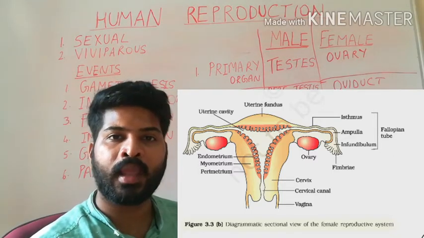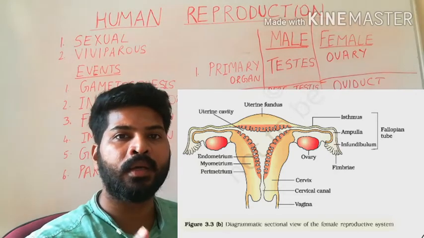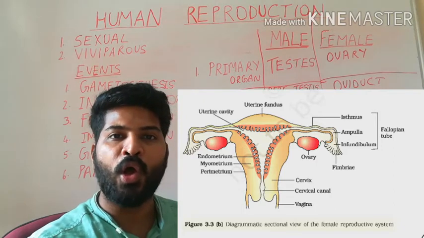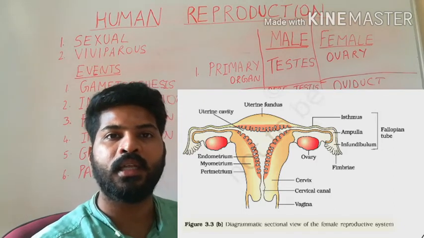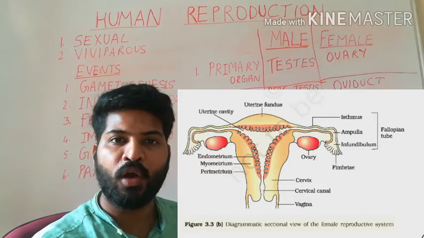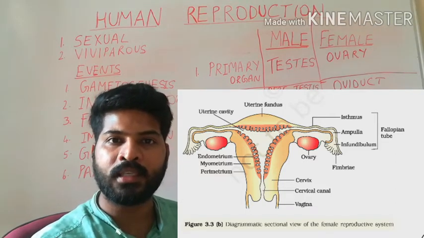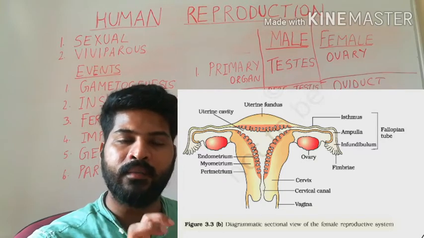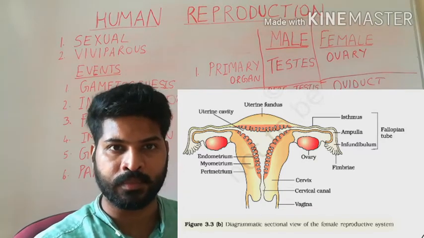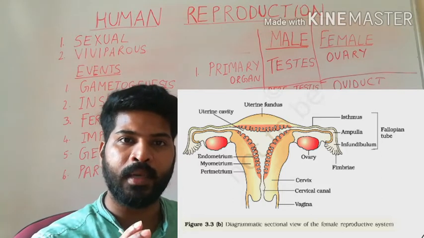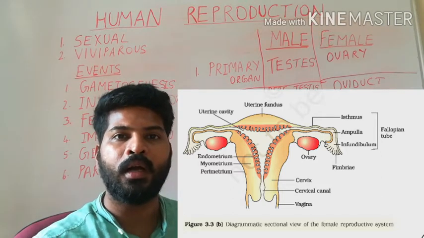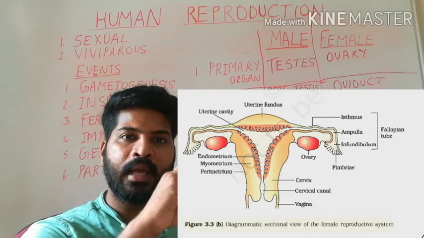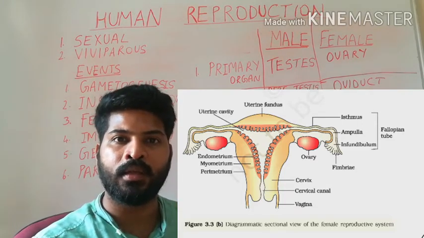The oviduct, as you can see in the diagram, starts from the periphery of each ovary. Near the ovary, you can see a funnel-like structure called the infundibulum. At the end of the infundibulum, we find finger-like structures called fimbriae, which are responsible for holding the egg which is released due to ovulation. The funnel-like infundibulum then opens into a wider region called the ampulla. The ampulla then narrows down into an isthmus.